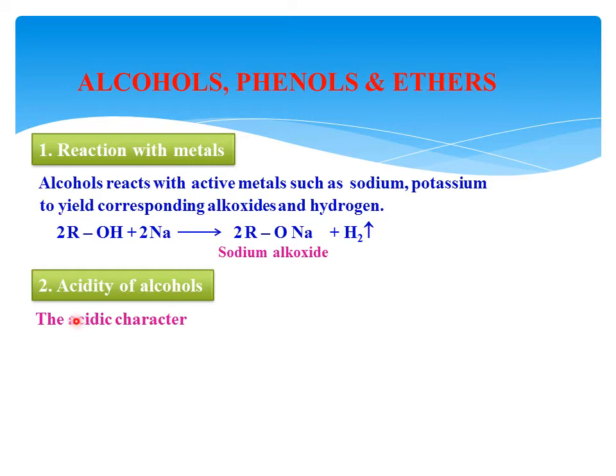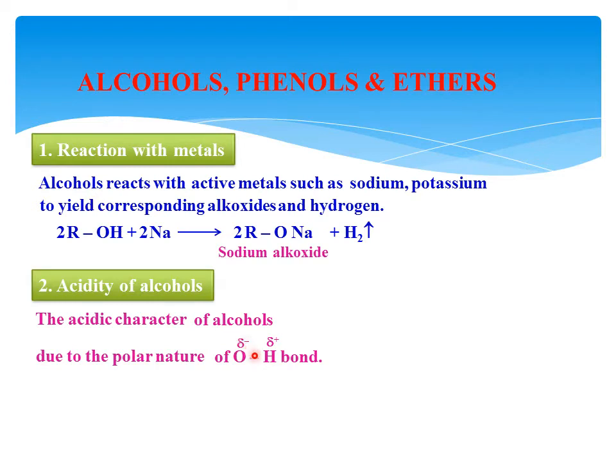They have an acidic character. This acidic character is because of the OH bond only, I mean the hydroxyl group only. In the last module I told you about the OH bond, the hydroxyl group, which has one shared bond. This shared bond is not equally shared between O and H. It leans more towards the oxygen atom. Therefore, electron density is more on the oxygen atom.